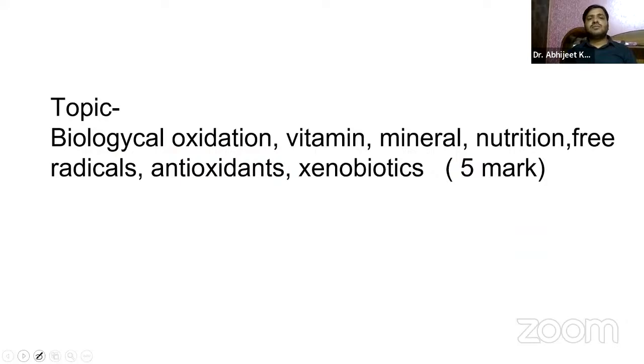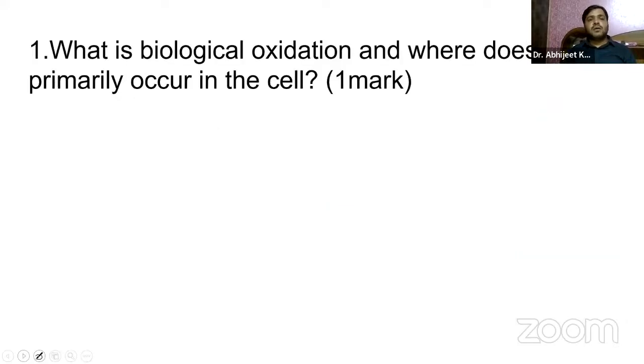The biological oxidation, vitamin, mineral, nutrition, and free radicals, antioxidants, and xenobiotics. Let us just see what all questions are there. Now the question says, what is the biological oxidation, and where does it primarily occur in the cell? So basically, you have to remember the biological oxidation refers to the process by which cells extract